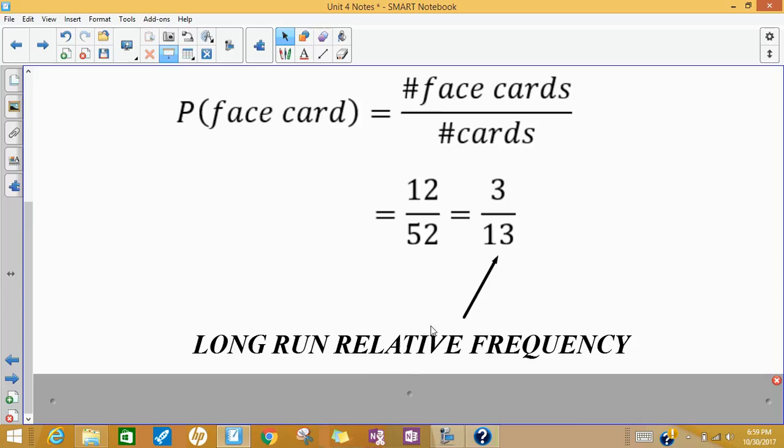And this is what we'd call the long run relative frequency. So in theory, the probability of drawing a face card is 3/13. If we drew a card out of a deck like 1,000 times, maybe a couple thousand times, in the end, you should come down with getting a face card 3 out of every 13 tries.